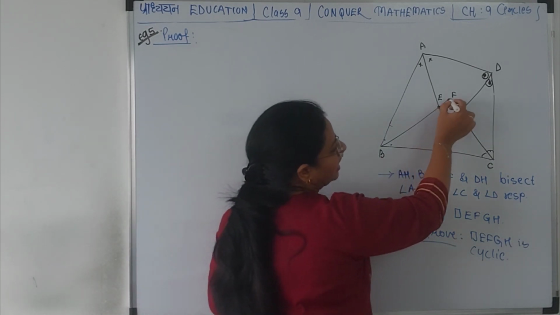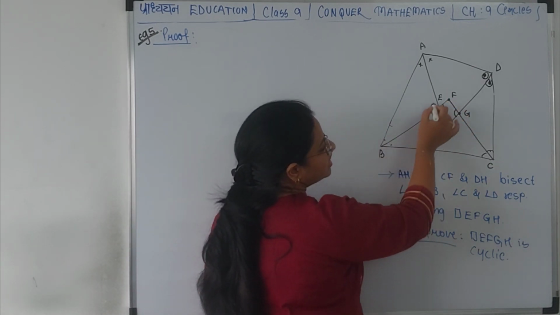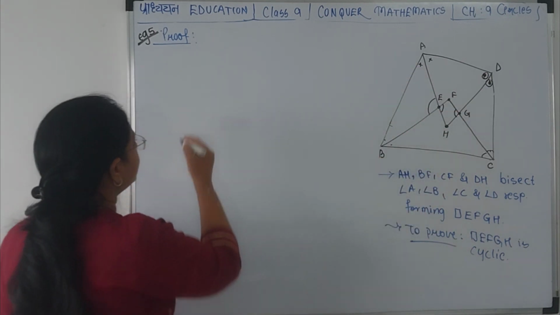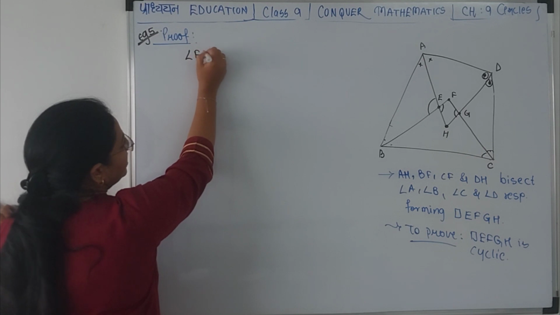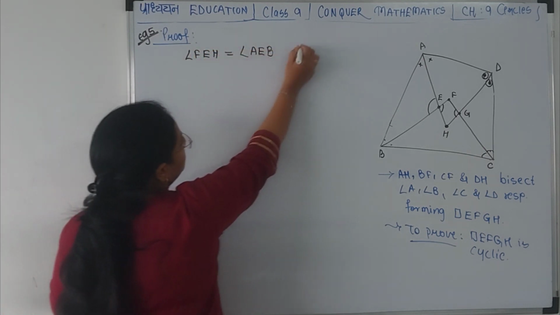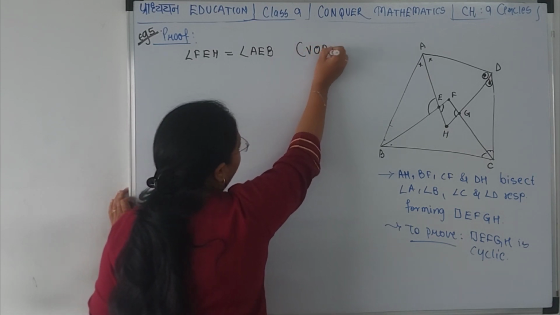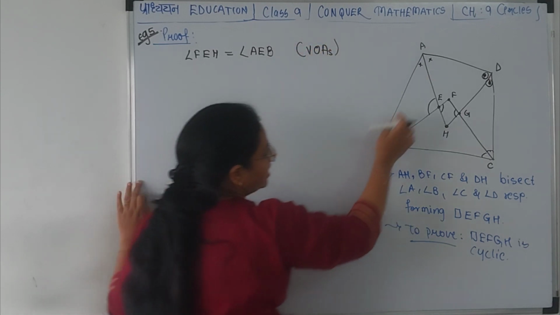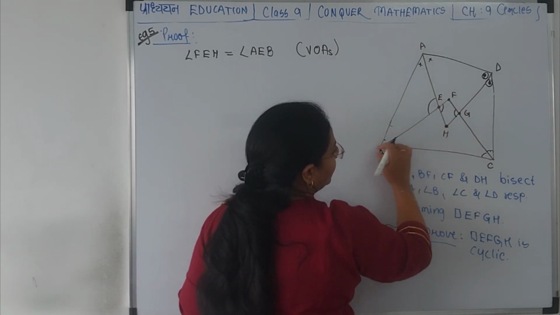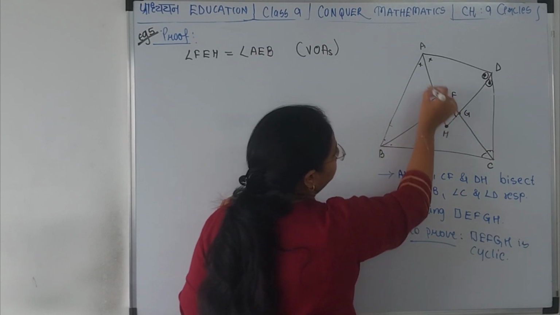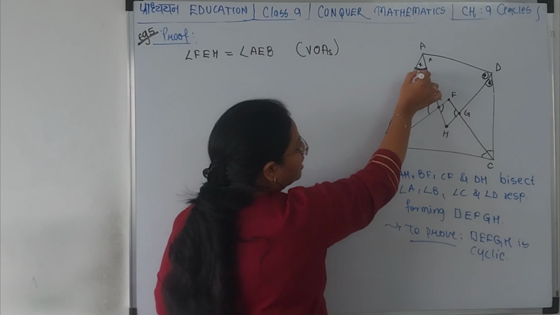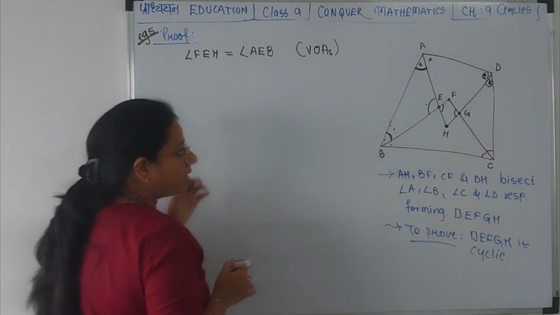First of all, tell me, is angle FEH equal to angle AEB by vertically opposite angles? Let's write down. Angle FEH is equal to angle AEB because they are vertically opposite angles. Okay? Now what is angle AEB equal to? It is part of triangle AEB, which is equal to 180 minus this angle, because the sum of all three angles will be equal to 180.